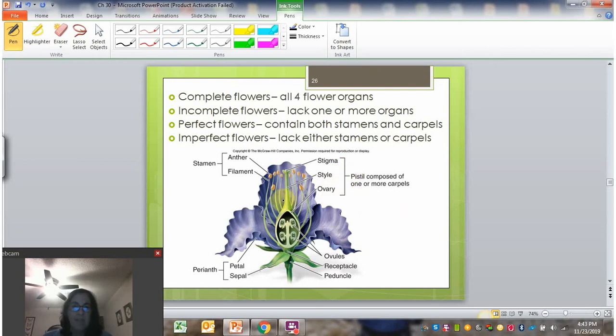So this flower is an example of a perfect flower. It contains both. The lily was also an example of a perfect flower. It contains both. But zucchini flowers are always either male or female. And in fact, if you've ever eaten zucchini flowers, you're eating the male ones. The male ones don't develop into fruit because they don't have ovules. You only need a couple of male flowers to pollinate your female flowers to get zucchinis. So a lot of people will either pick or buy those male flowers and stuff them with cheese and things like that.